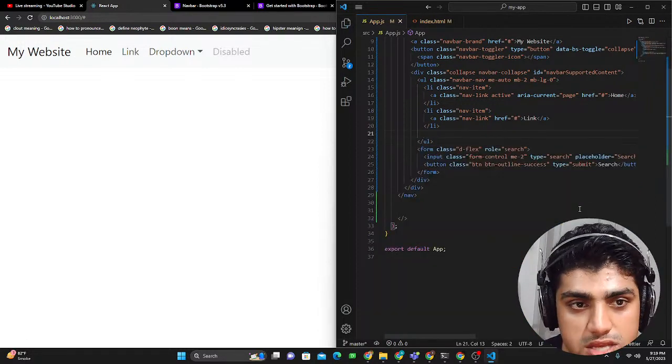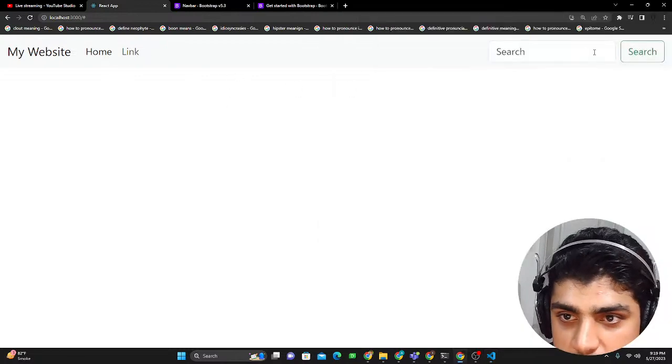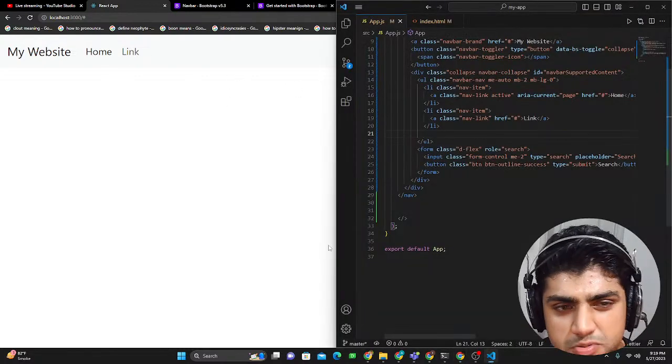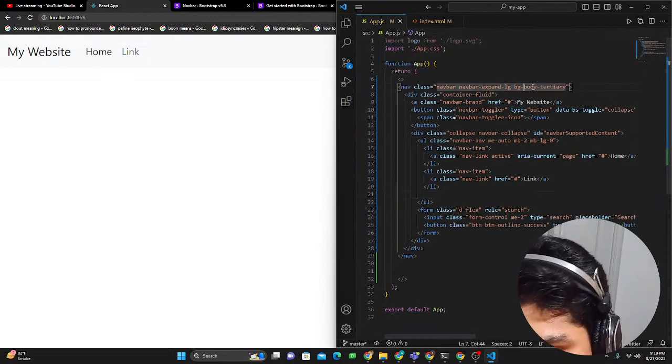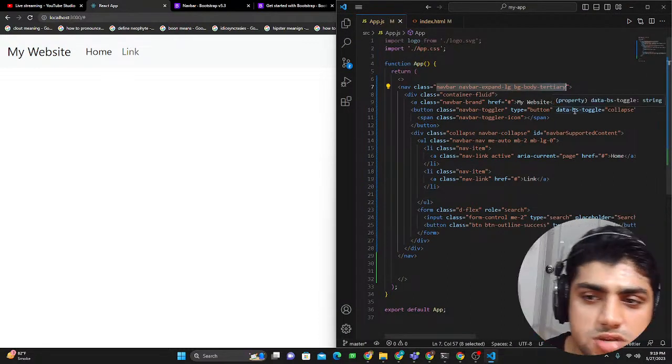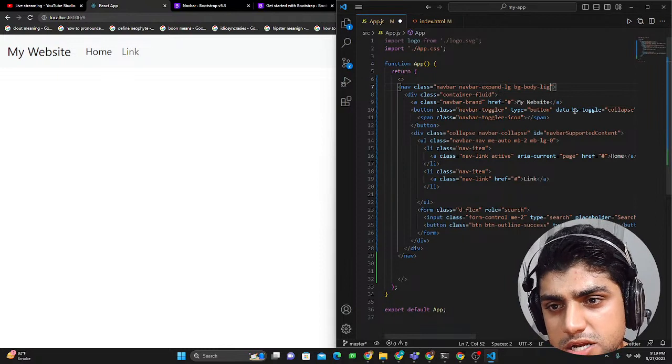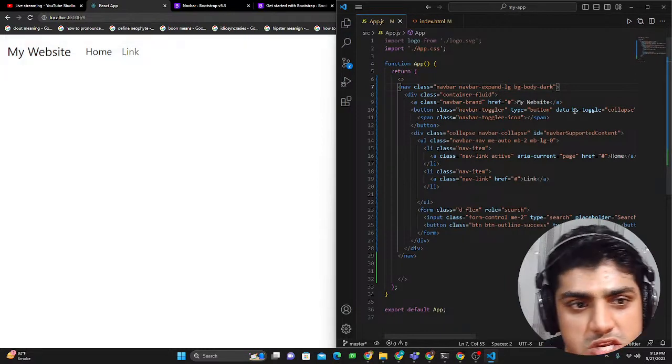I'll delete this and save it. Now you can see that that is gone and the search is still there, which I think is pretty better. And then you could just change it right there to the body tertiary. You can see the color change to, let's say, light, or you could say dark. If I do dark, this is just